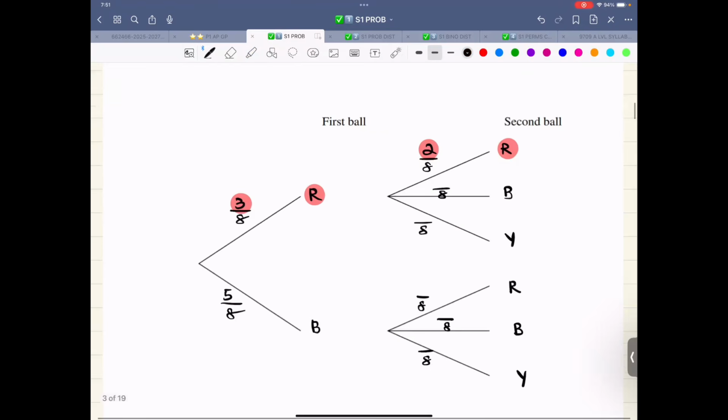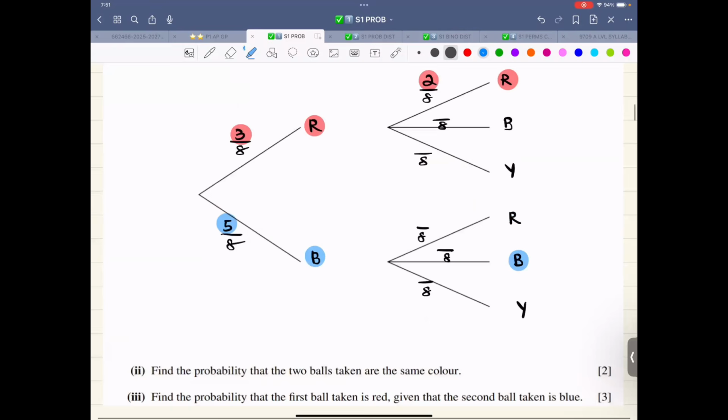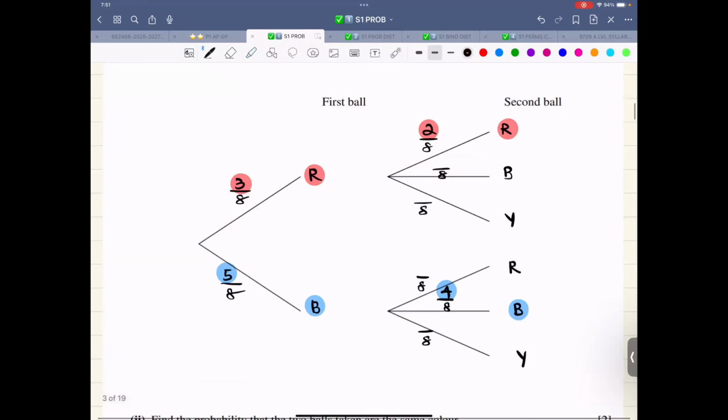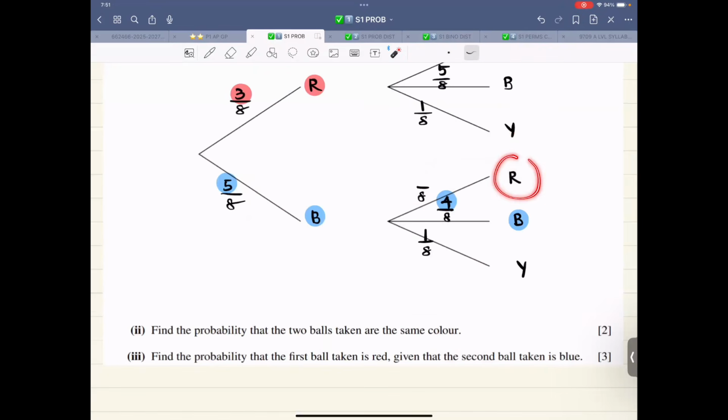Now, first of all, this number of blue is the same as the previous one, that is 5. And this yellow is 1. So yellow remains constant, again 1. And this red over here, the numerator, is the same as the previous one because blue was taken out. So this is 3. That is the first and foremost thing. They are giving us some marks for filling it out: complete the tree diagram, show all the outcomes and the probability for each branch. That is exactly what I have taught you in class.